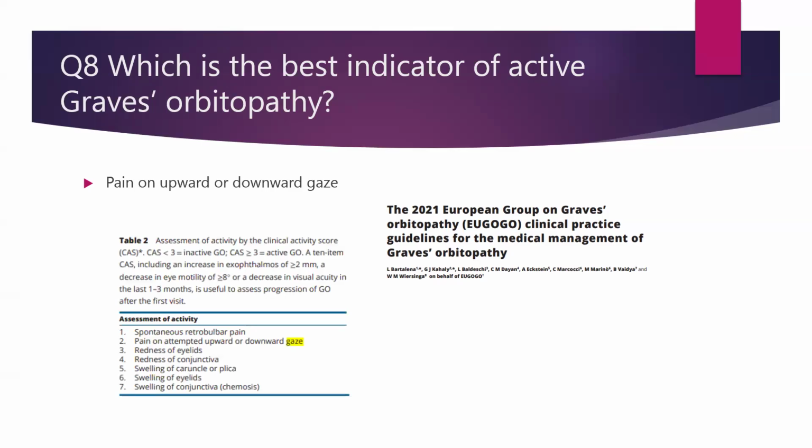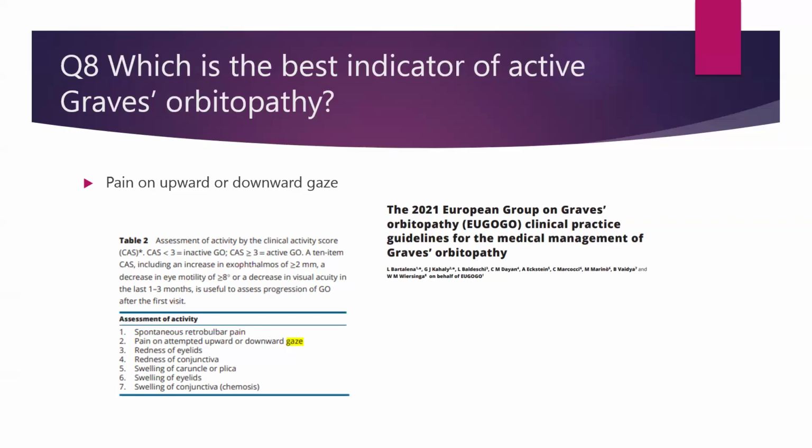CAS of less than 3 is inactive Graves' orbitopathy, and CAS of more than or equal to 3 is active Graves' orbitopathy. Assessment of activity depends upon the following points: spontaneous retrobulbar pain, pain on attempted upward or downward gaze, as was the answer in this question, the redness of eyelids, redness of conjunctiva, swelling of caruncle or plica, swelling of eyelids, and swelling of the conjunctiva or chemosis.